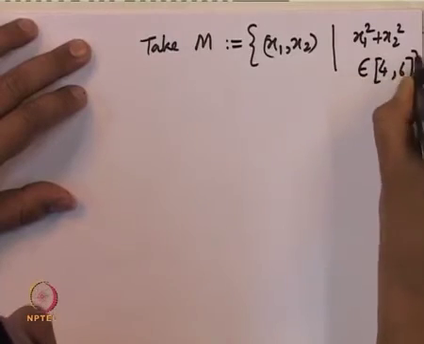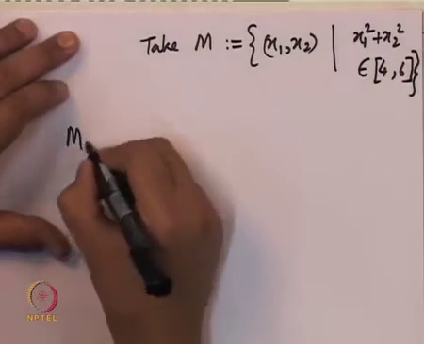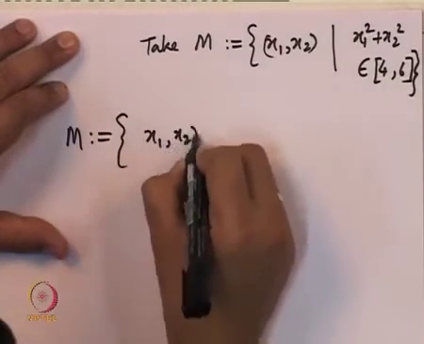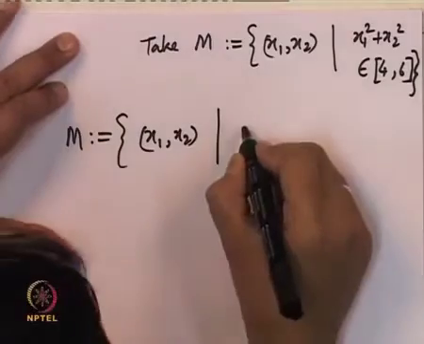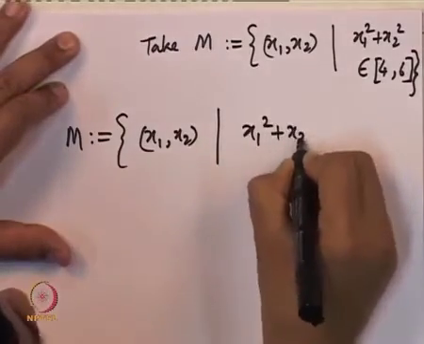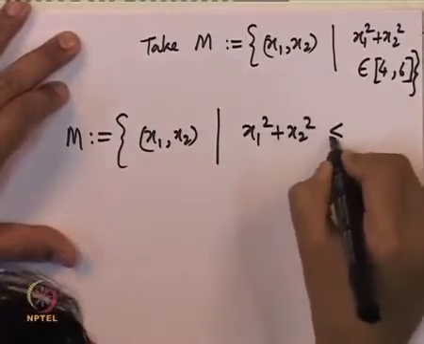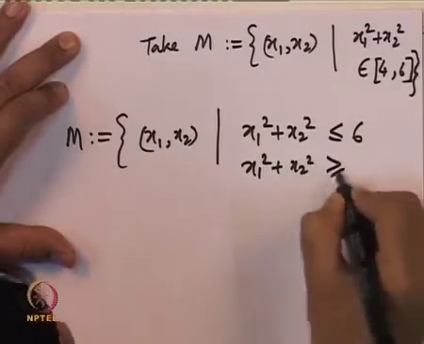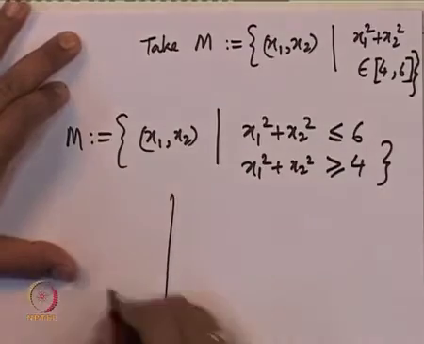So what is our set M? Set M is the set of all points (x1, x2) such that x1 squared plus x2 squared is less than or equal to 6 and x1 squared plus x2 squared is greater than or equal to 4.